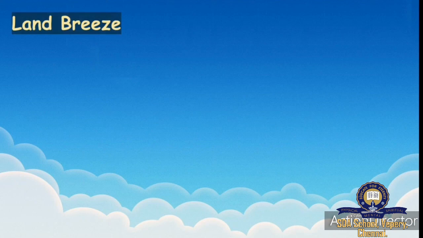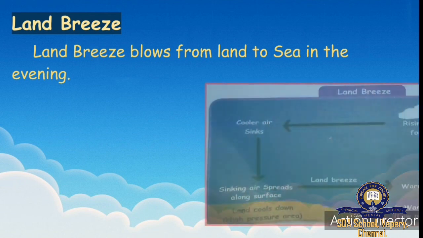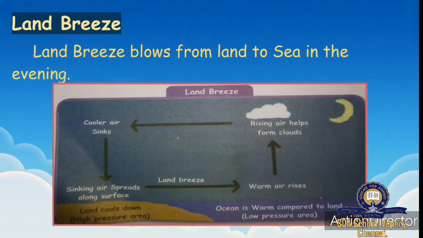Next comes land breeze. What is that? Land breeze blows from the land to sea in the evening. So you can see the picture. From the land, the breeze is going to the ocean.